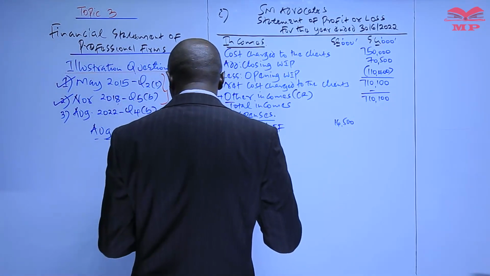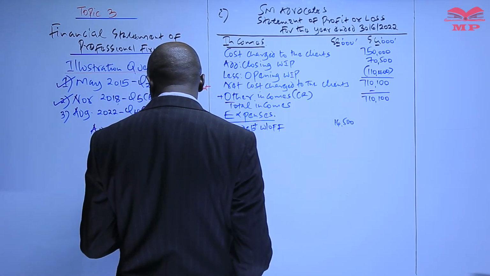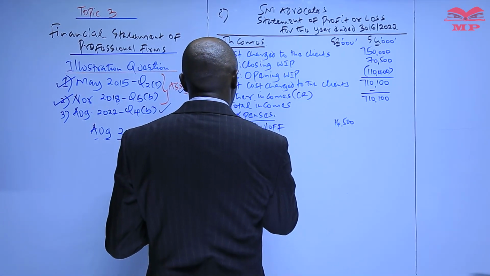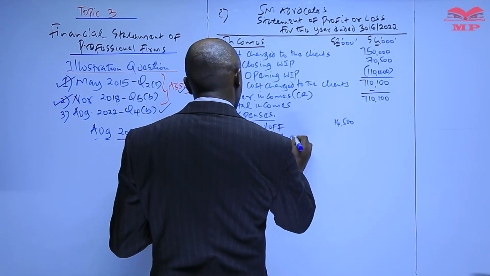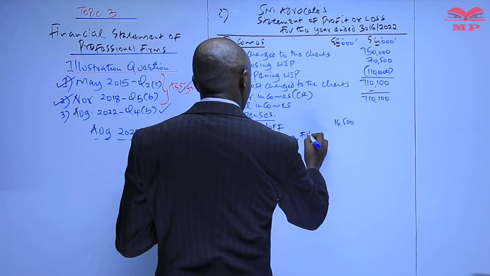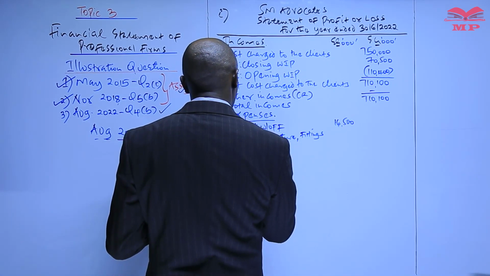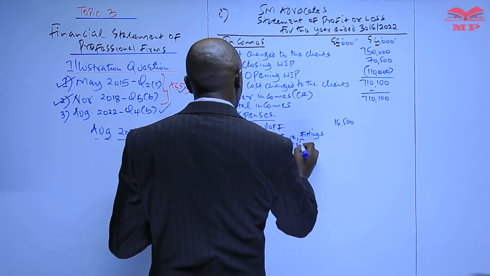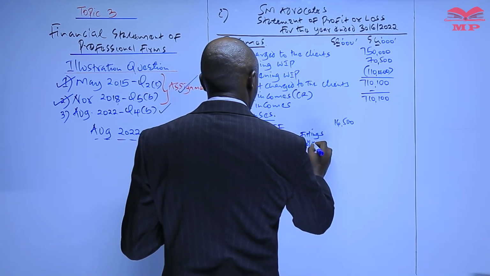And then number 2, we are given information about depreciation. So remember, depreciation is an expense. So we have depreciation on furniture, fittings and library books, and we are told it is at the rate of 20% of the net book value.